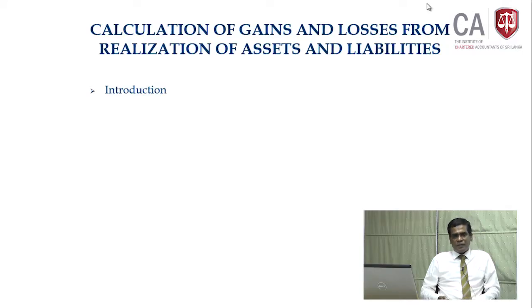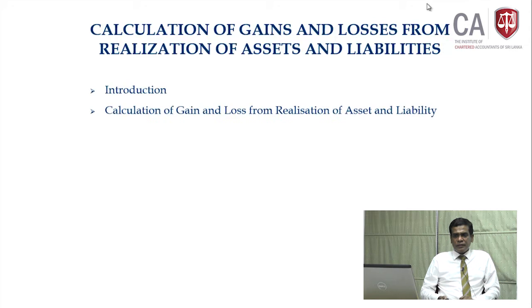So before discussing the calculation method, first I would like to emphasize what this particular topic is on. Then the calculation of gain or loss. In calculation of gain or loss, what do you mean by cost of an asset?